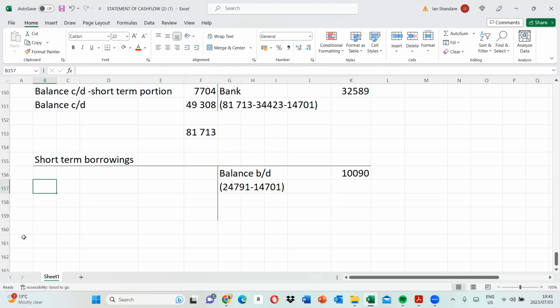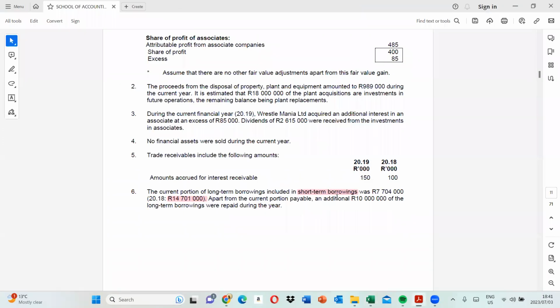my question was on that repayment, that 14,701 on the long term, because they said an additional 10 million of long-term borrowings were repaid during the year. Where do we see that the 14 was repaid? Oh, because it says apart from the current portion payable?